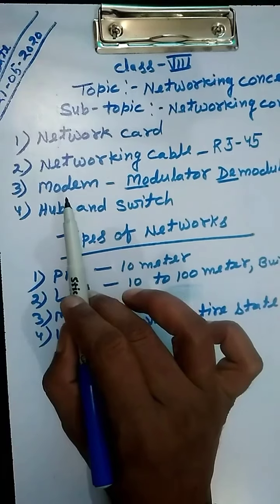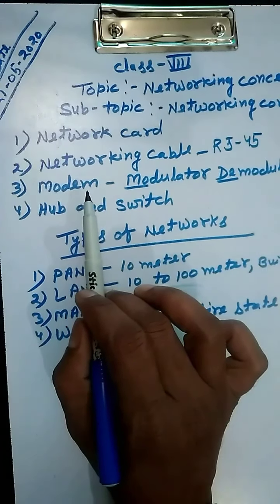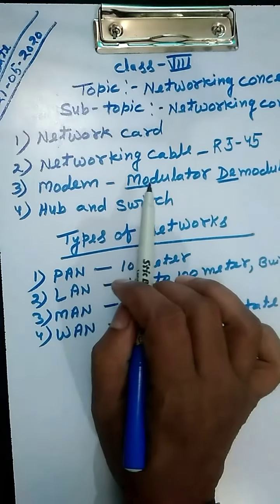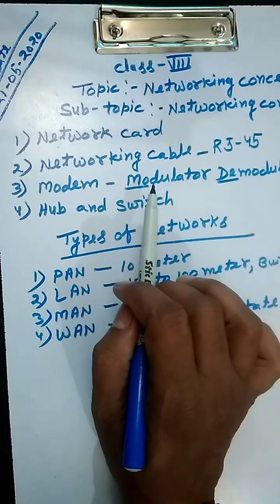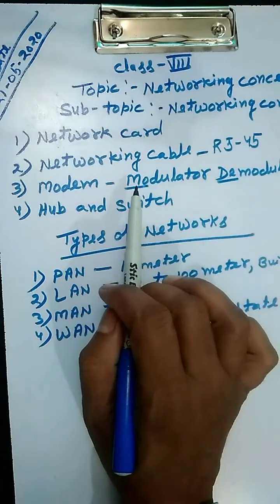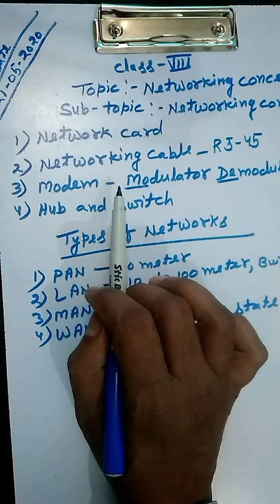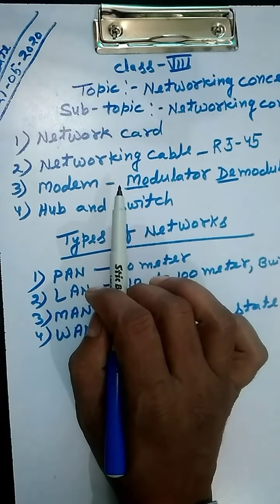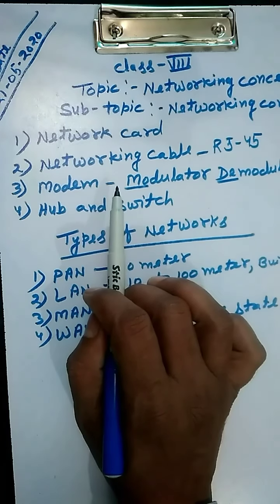Next one is modem. The full form of modem is modulator demodulator, which means encrypt and decrypt the data used in the computer.